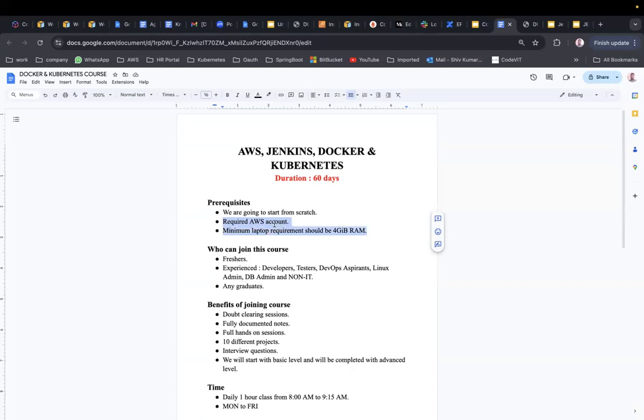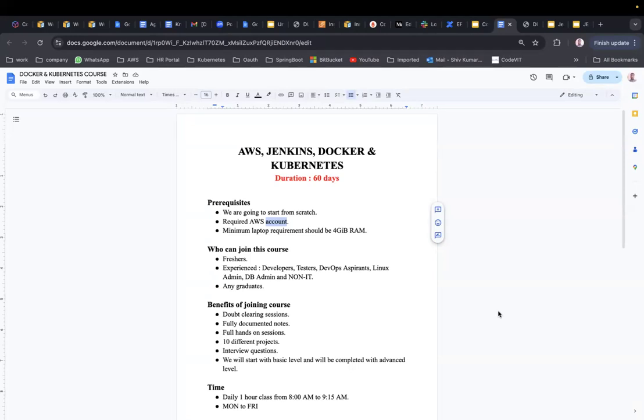Regarding creation of the AWS account, I will mention how to create it, and what details you need to give while creating the account. I will mention it very clearly. For people who don't know, AWS gives 1 year free. But 1 year free does not mean everything is free.